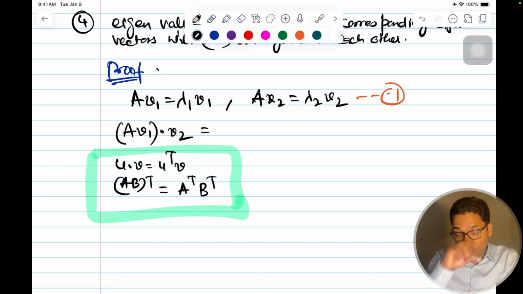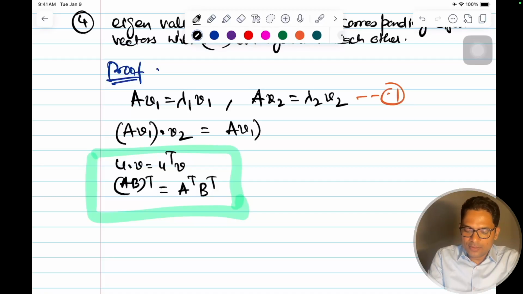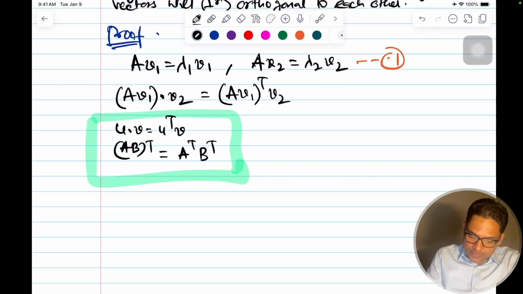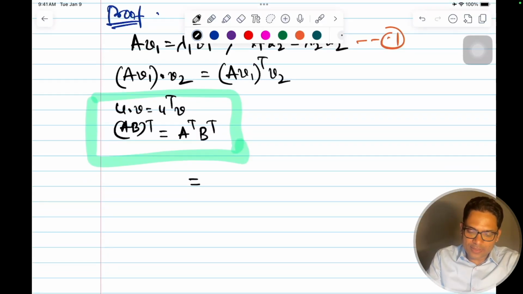So Av1 dot v2 will be (Av1) whole transpose into v2, which is v1 transpose A transpose v2.